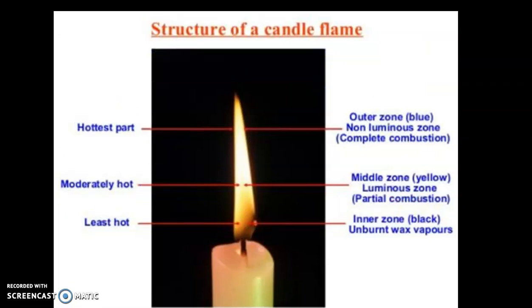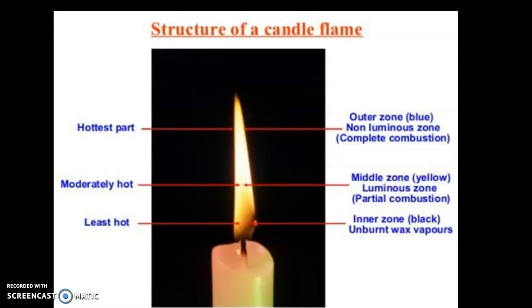So, structure of a candle flame. Please go through this. This you can do at home and you can see all the zones of the candle. Okay. So there are three zones of a candle. The outer zone, which is a blue zone, non-luminous zone बोलते हैं इसको बेटा, और जहाँ पे complete combustion होता है. I'm going to explain each and every zone, so don't worry.